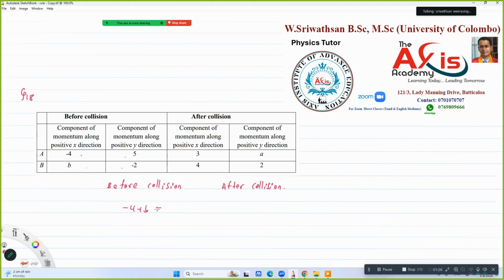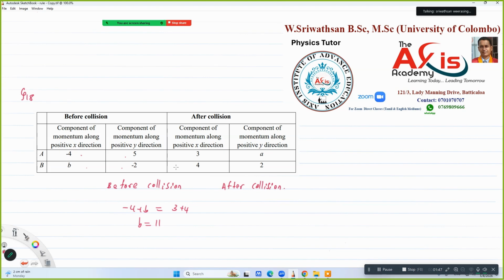That will be equivalent to the summation of the momentum in the positive x direction after the collision. That means 3 plus 4. From this you can find b. B will be 11.